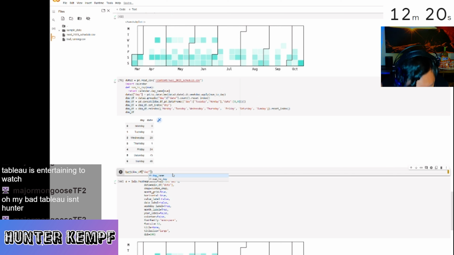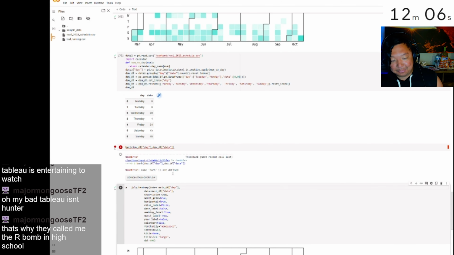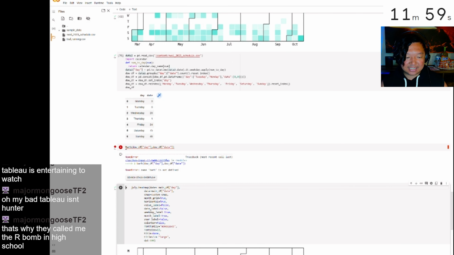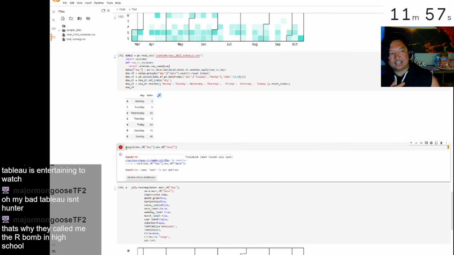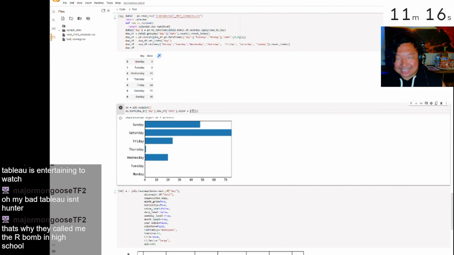Hunter is looking at a bar plot, looks like barh, which does come from the matplotlib library. We'll see if barh ends up doing what he needs it to do, create a horizontal bar plot. Hunter admits that he is not exactly the best at data visualization, but clearly he has some data viz chops. He has 11 minutes, 16 seconds left to go.